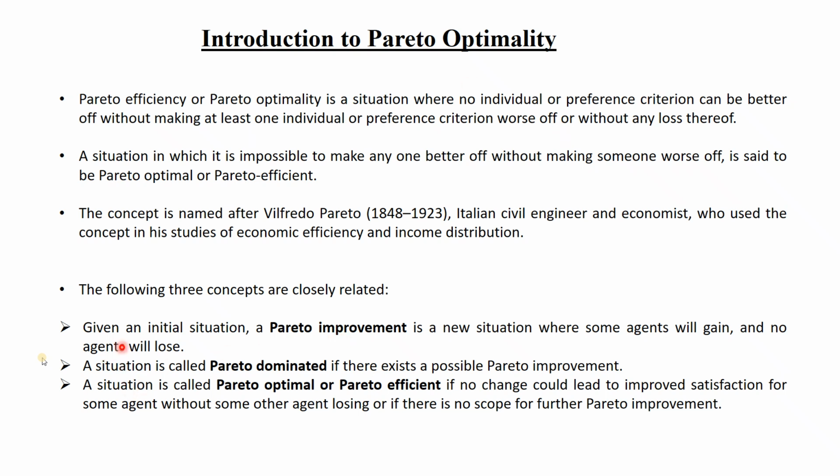So that is why it is called the Pareto improvement. That means, given an initial situation, a Pareto improvement is a new situation where some agents will gain and no agents will lose.